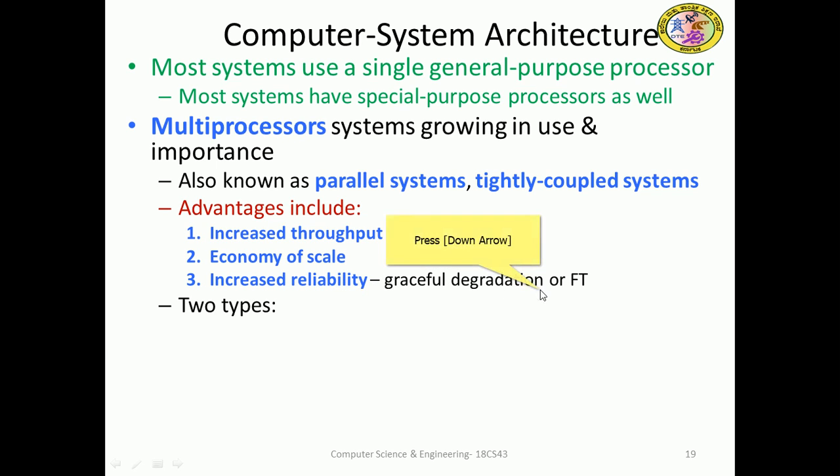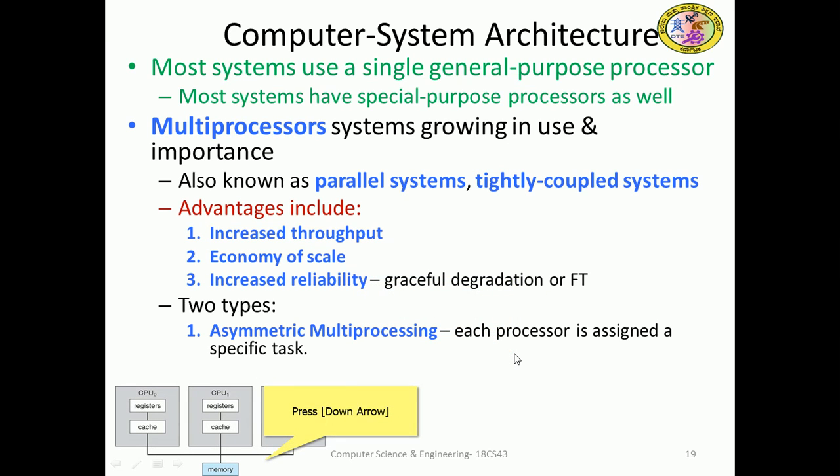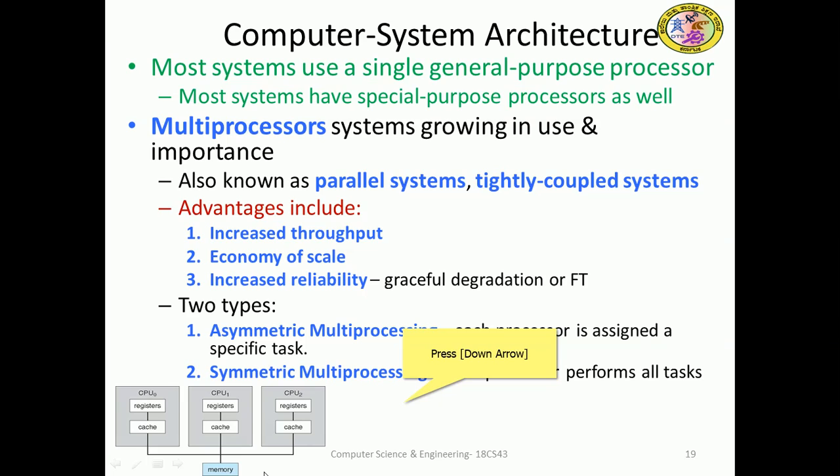There are two types of multiprocessor. First, the asymmetric multiprocessor: each processor is assigned a specific task. So there are CPU 0, CPU 1, CPU 2, each with its own cache, and a common memory. Each processor is assigned a specific task, and they perform it and report to the server or the master.